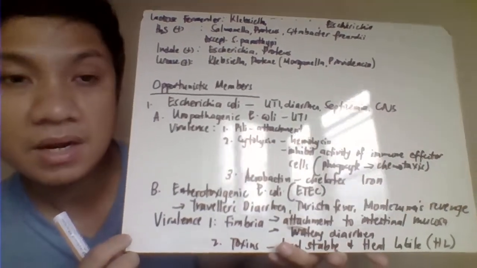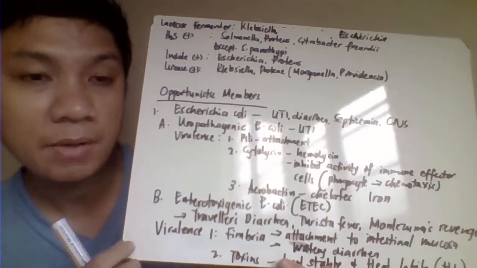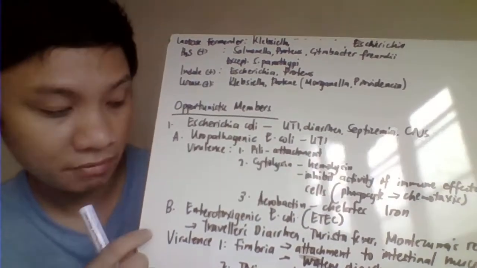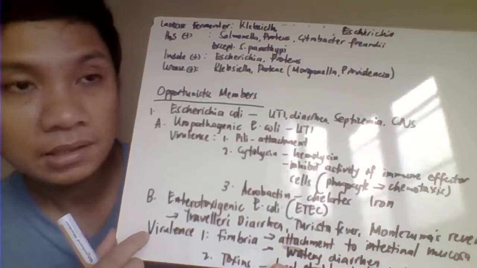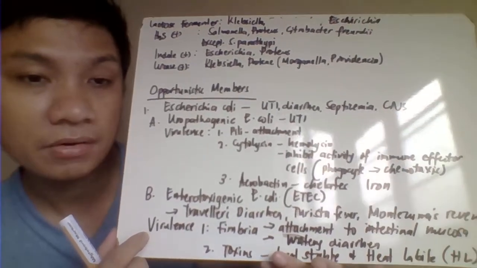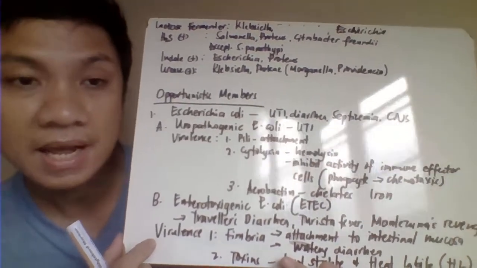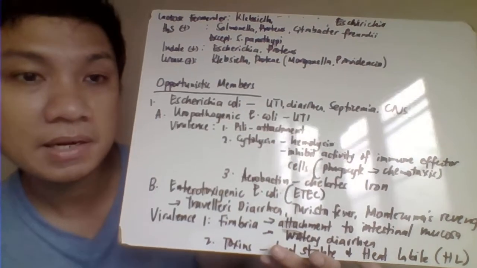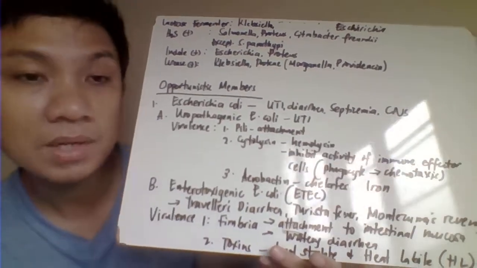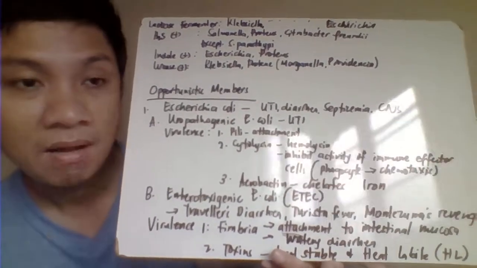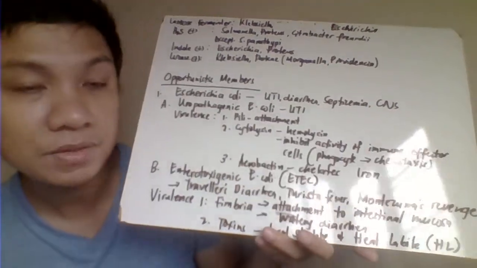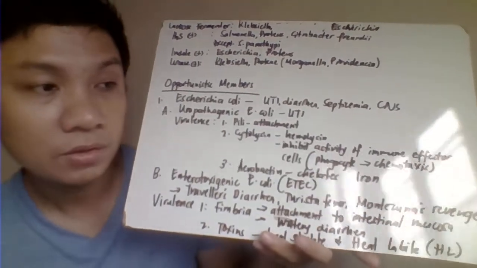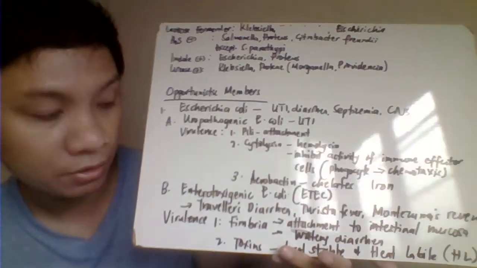Okay, next we have here the strains of E. coli which cause diarrheal disease. The first one we have is ETEC, or enterotoxigenic E. coli. Enterotoxigenic E. coli causes traveler's diarrhea, equivalent to the traveler's diarrhea of Giardia. Only that one is a parasite, but this one is a bacteria. Also called Montezuma's revenge or Turista fever.